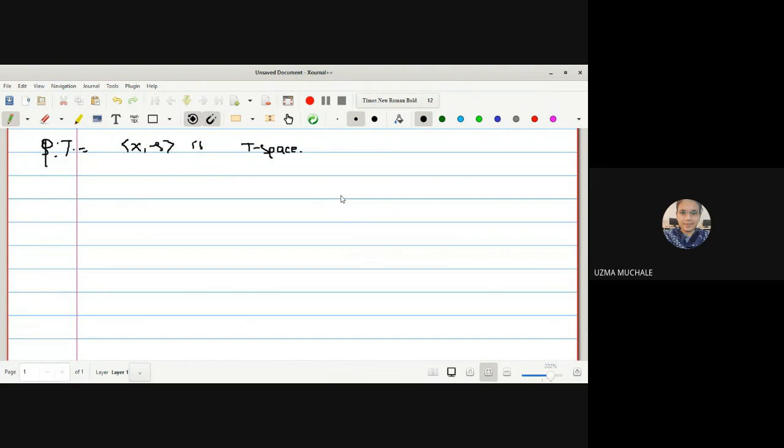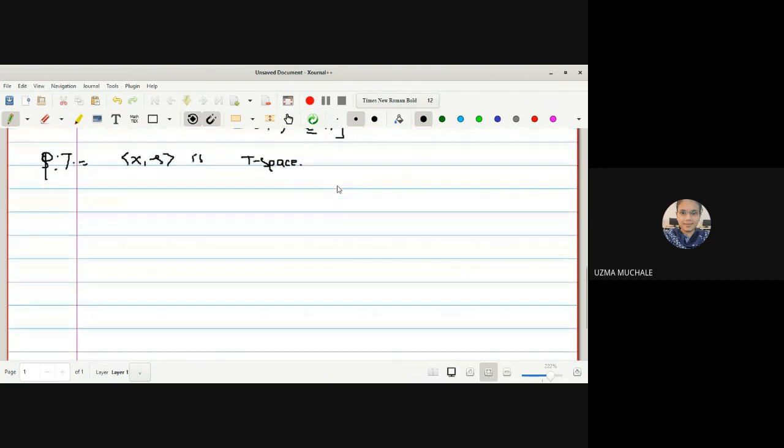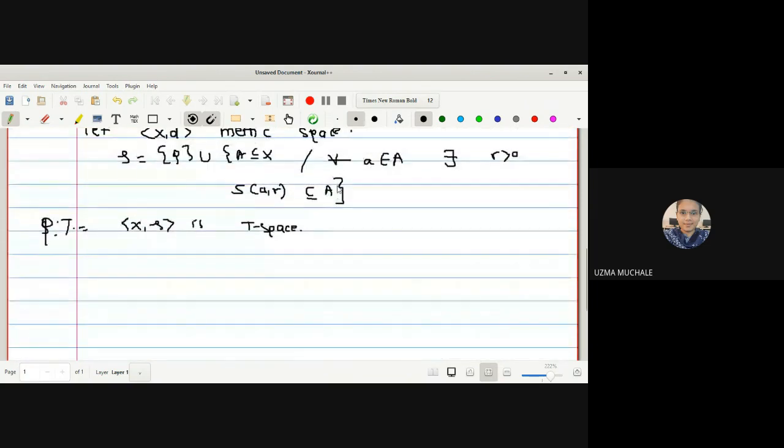What is given to us? We have been provided with (X, d) as a metric space, and we have to prove that it is a topological space. Now if you see the definition of topological space, how tau is defined, it is either the empty set.